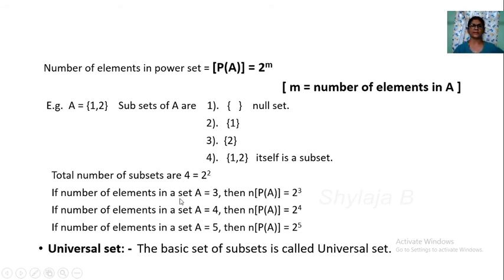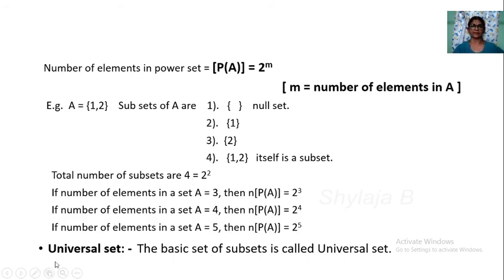If the number of elements in a set A is 3, then just like here where there are 2 elements, the number of elements in the power set is equal to 2 to the power 3, that is equal to 8. There will be 8 elements. If the number of elements in a set A is 4, then the number of elements in the power set is 2 to the power 4. If the number of elements in a set A is 5, then the number of elements in the power set is 2 to the power 5.